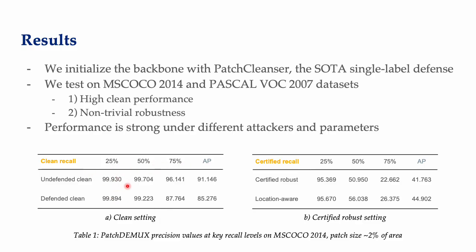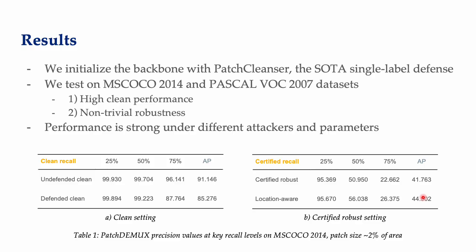The precision doesn't drop too much when you add PatchDEMUX. This is average precision, so it's the precision over a wide variety of recalls. And you can see again that adding PatchDEMUX as an overhead doesn't have a huge impact on the average precision. How about robustness? Well, when we apply our certification procedure, we find that we get some non-trivial robustness.